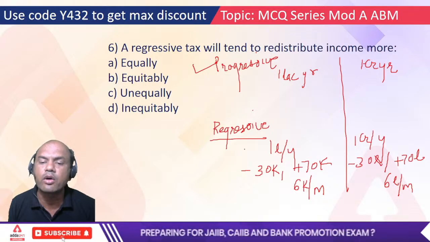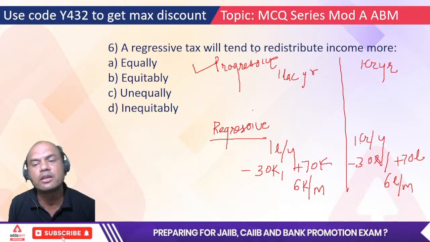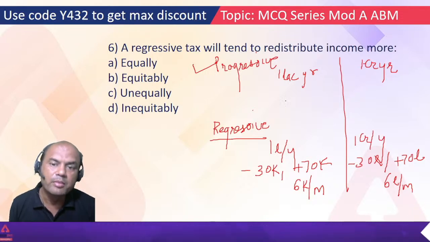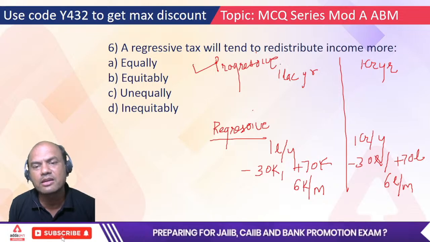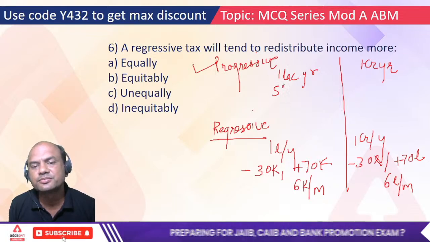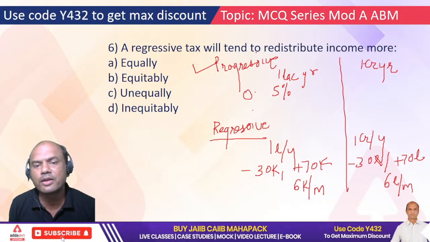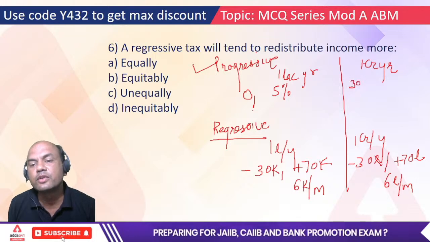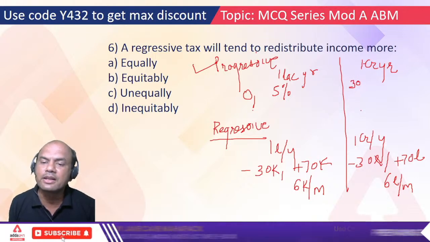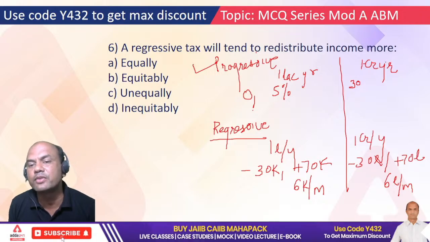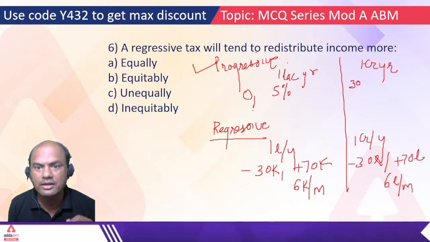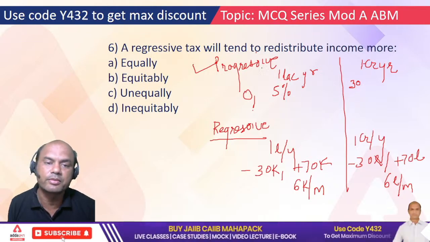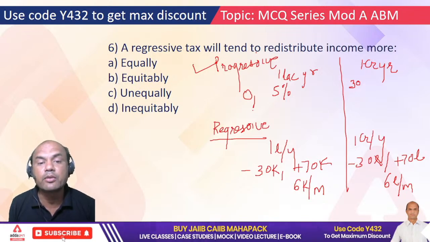Regressive tax says all the tax brackets, let it be anyone, will be charged the same, uniformly. So is it right? No. Progressive, what will it say? Okay, if you are earning 1 lakh a year, your tax bracket is, let's say, 0 or 5%. 1 crore, you will be charged 30%. So isn't it good? Because even if 30 lakhs goes from this guy, 70 lakhs remain with him. He can live a decent life, right? And this person, if he is charged even on 1 lakh a year, he won't be able to live, right? So this is the meaning of progressive and regressive.